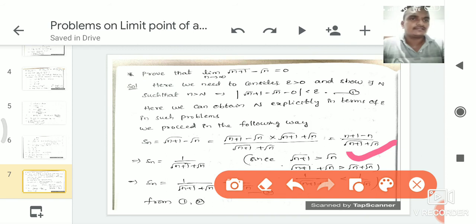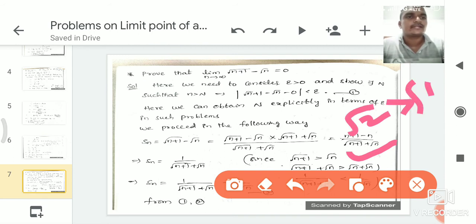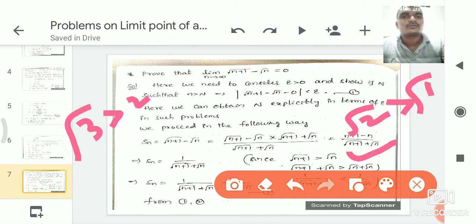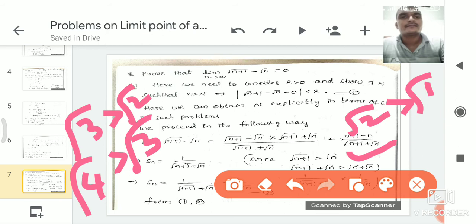From this case, we substitute n equal to 1, root 2 is always greater than root 1. If we substitute n equal to 2, that is root 3, root 3 is always greater than root 2. If we substitute n equal to 3, that is root 4, is always greater than root 3. Root 4 is 2, greater than root 3 which is 1.732.